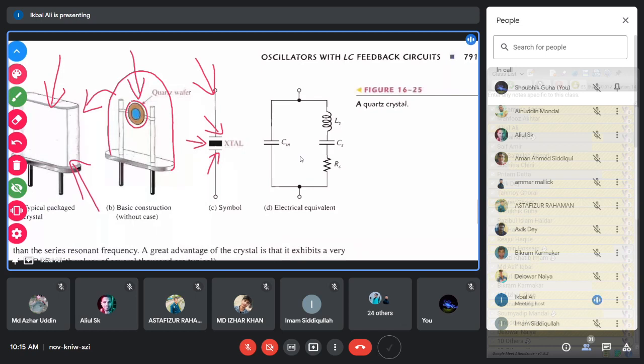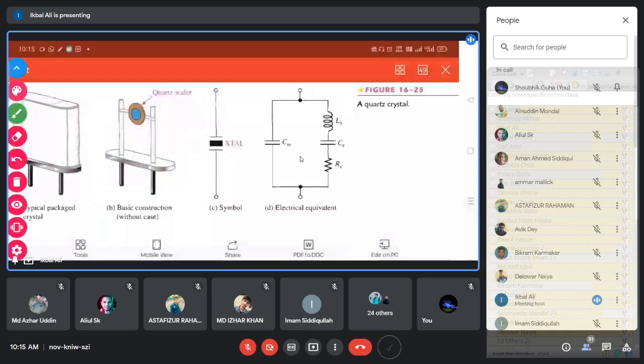From that resemblance, you can get this equivalent circuit. But our focus is only on what the equivalent circuit of the crystal will be.